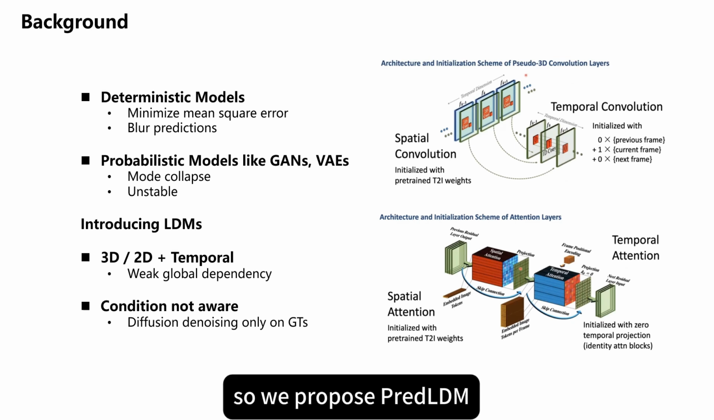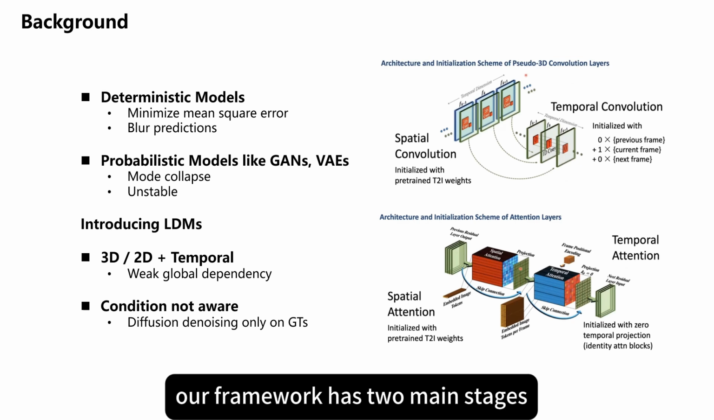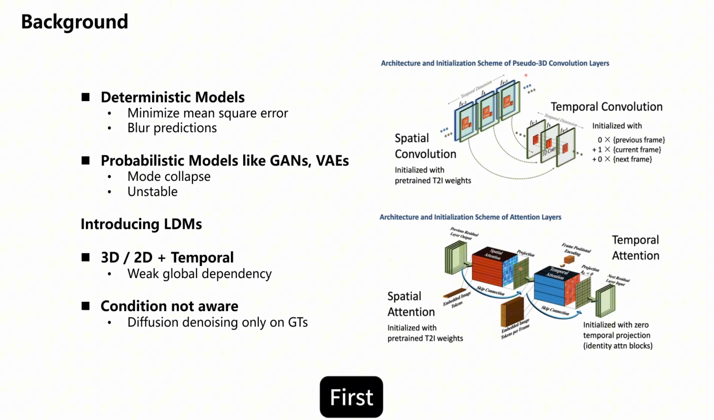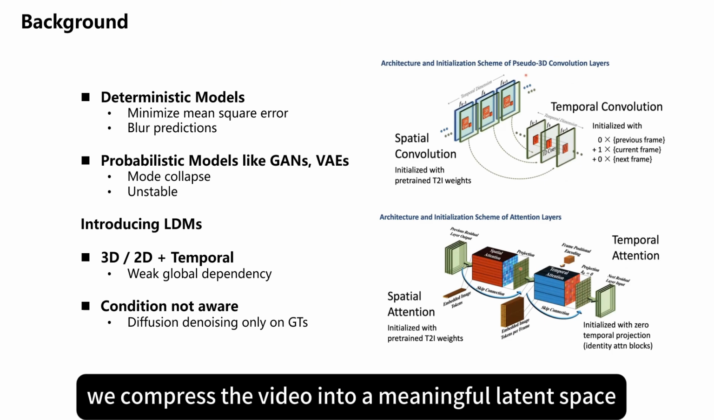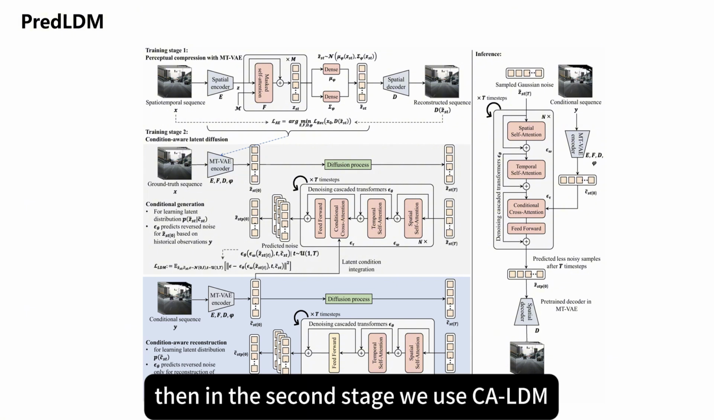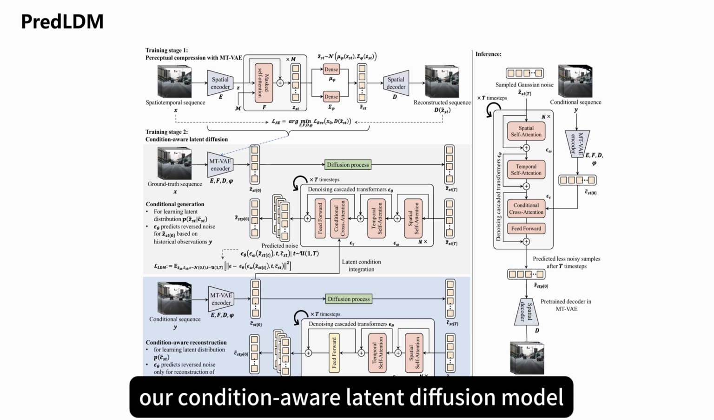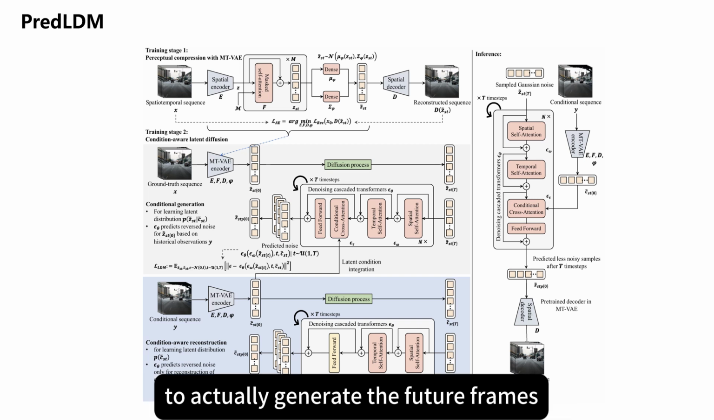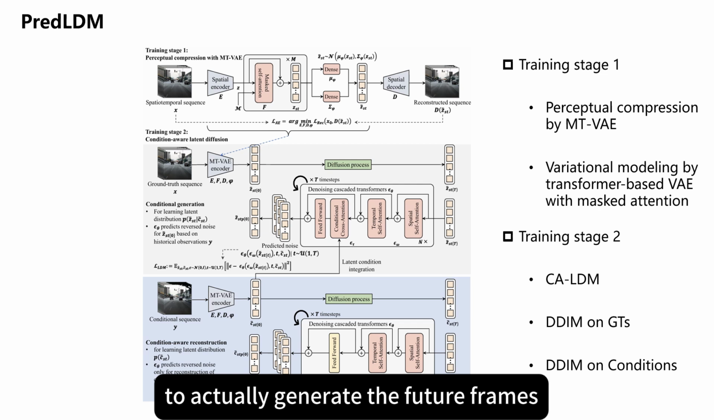So we propose PredLDM. Our framework has two main stages. First, we compress the video into a meaningful latent space using what we call MTVAE. Then, in the second stage, we use CALDM, our condition-aware latent diffusion model, to actually generate the future frames.